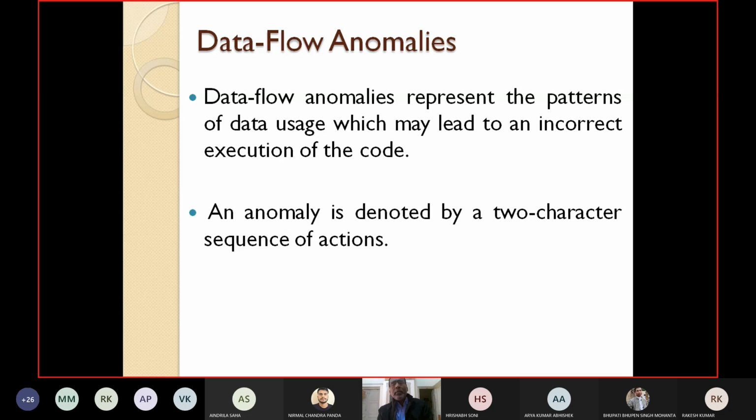Now let's see something called the data flow anomalies. What are the different possible data flow anomalies? What do we mean by data flow anomaly?